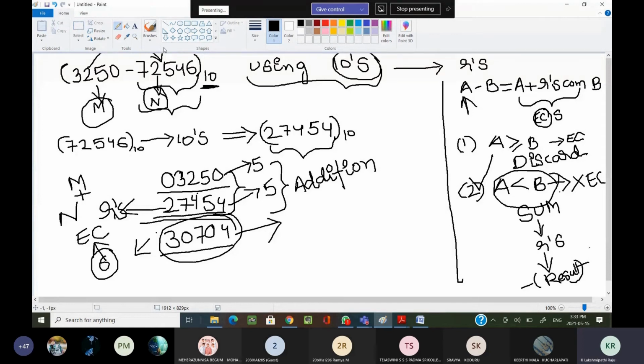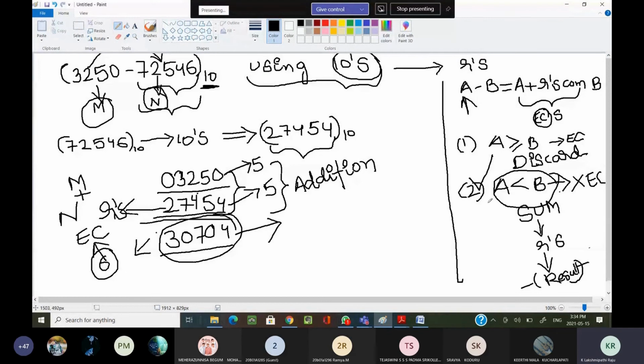If it is a decimal number, it is easy to find out whether A is greater than B or A is less than B. But if it is a binary number, it is very difficult to tell whether A is less than B or A is greater than B. If it is a decimal number, by seeing the number, I can directly say whether A is greater than or equal to B or A is less than or equal to B. But for binary numbers, you can't say directly by seeing them whether A is greater than B or A is less than B.